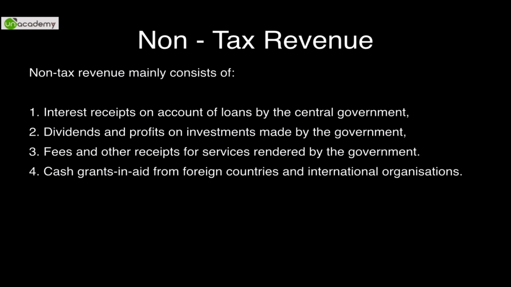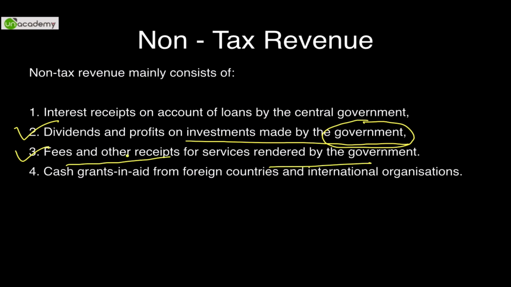Second part is dividends and profits on investment made by the government. The government has 51% shares of NTPC Limited. So NTPC earns profit, and the dividend is also earned by the government. That is considered to be its non-tax revenue. Then fees and other receipts, for services rendered by the government. On the road, your challan is cut. A traffic havaldar, if he cuts your challan for over speeding or not wearing a seat belt, whatever fees he charges, that is also considered to be revenue.